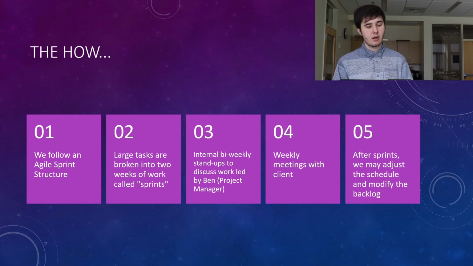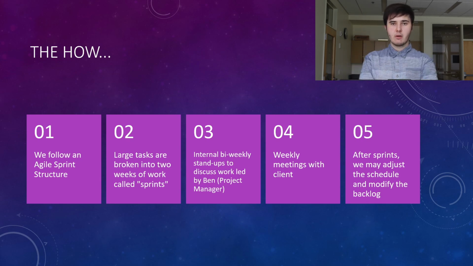So how we did this, we followed an agile sprint structure where we were able to quickly adapt on the fly and ensure that we are following changing user requirements, ensuring that our user knows that we're doing things for them that they need within quick times and that we have a good turnaround time on adapting to everything they might throw at us or anything that just doesn't work in a prototype.